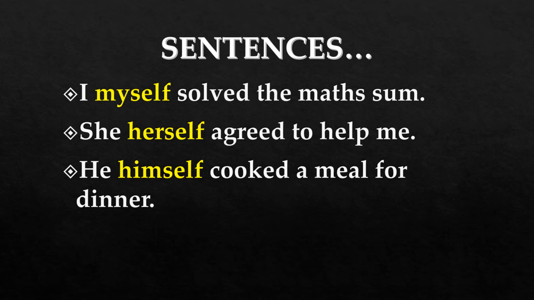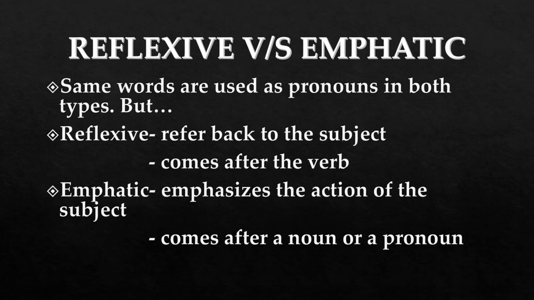Next sentence, he himself cooked a meal for dinner. Now in this example, the action of cooking is emphasized by the word himself, which is an emphatic pronoun. So all these are examples of emphatic pronouns, and you have seen that these emphatic pronouns come after the pronouns here in these sentences. Before discussing demonstrative pronouns, let's learn what is the difference between reflexive pronouns and emphatic pronouns.